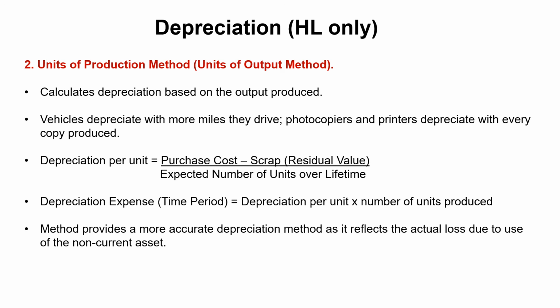So all you actually do is calculate depreciation per unit, formula is given there. Once you have it per unit, to calculate the depreciation for the time period, just multiply the depreciation per unit by the number of units produced in that time period. I say, allegedly more accurate, it reflects the actual loss due to use of the non-current asset.